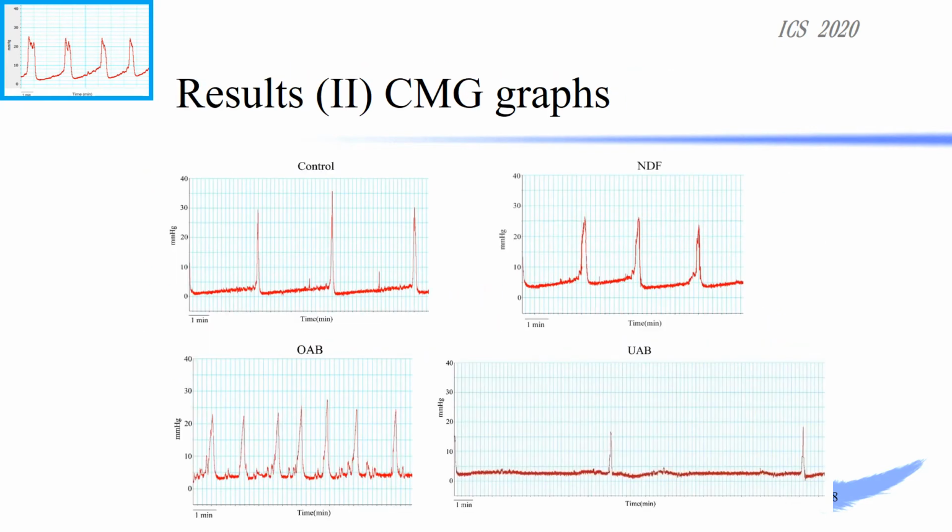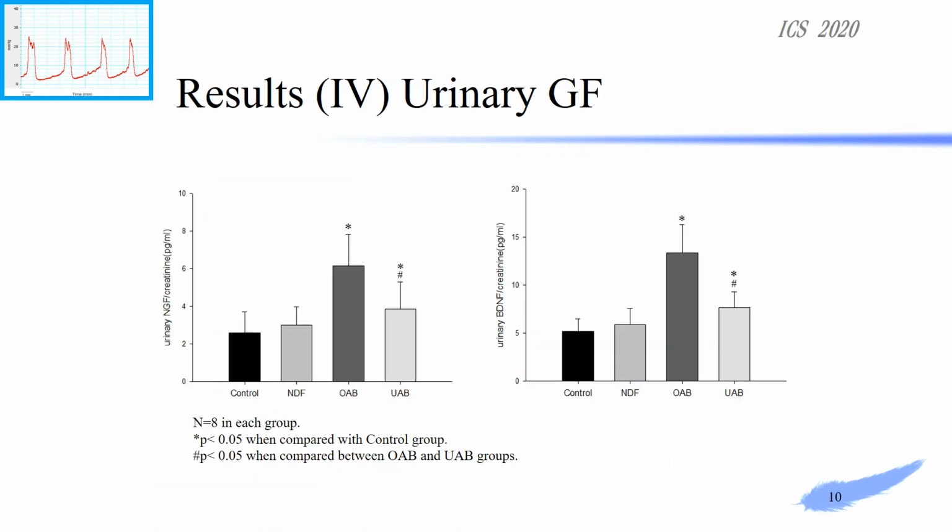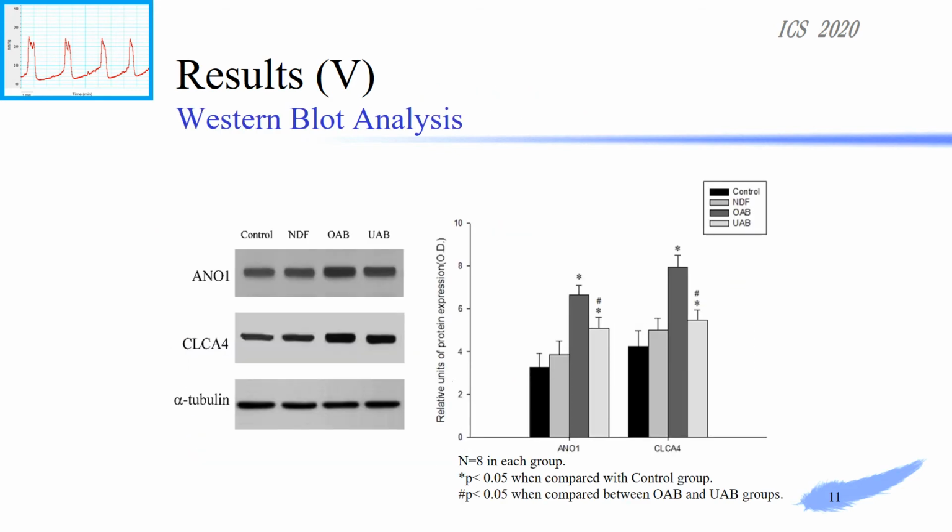These slides show the characteristic CMG graphs in control, NDF, OAB, and UAB groups. And this one is a comparison of the 4 CMG parameters between the 4 groups. When compared with the control group, both urine NGF and BDNF levels increased significantly in OAB and UAB groups. However, the increases were significantly higher in OAB than in the UAB group.